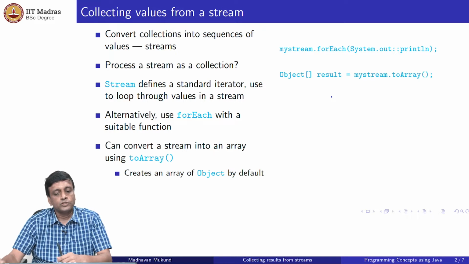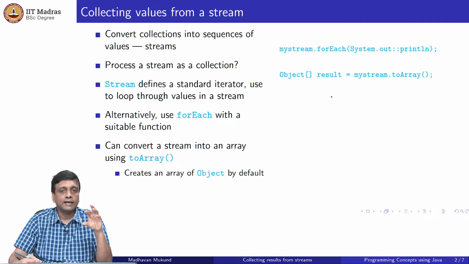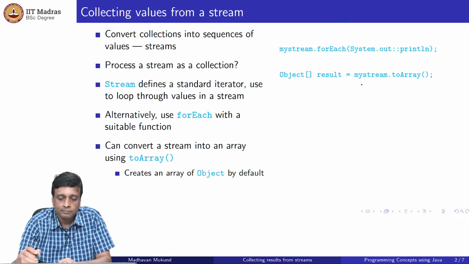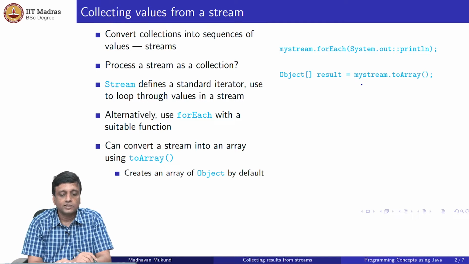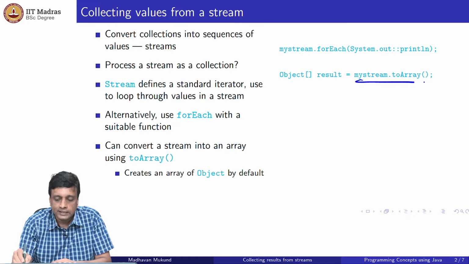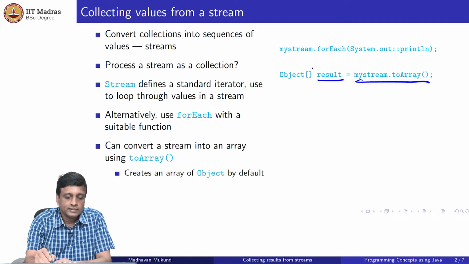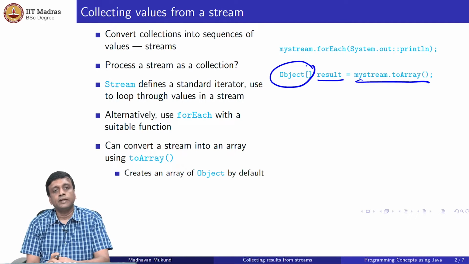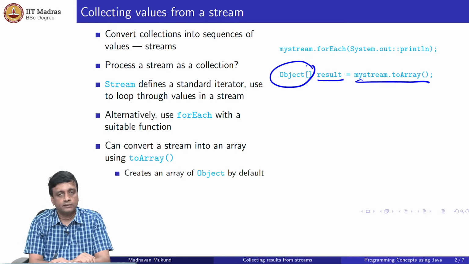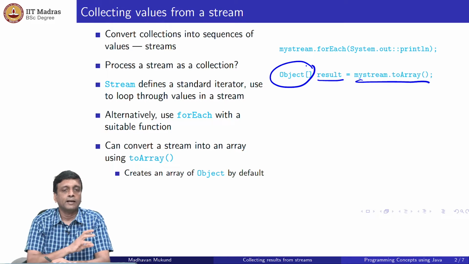The other thing you can do is to convert the stream directly into an array, right? So you can take my stream, in this case I am assuming, just for the sake of argument, that my stream is actually a stream of strings. Now when I say myStream.toArray, it will convert that into an array and store it, but this array is going to be an array of type Object, right? This is something to do with the way that Java generic types and arrays work. So if you just use toArray by default, whatever type is there in the stream is lost in some sense. You just get back an array of objects.